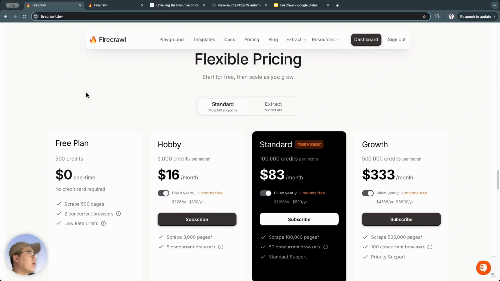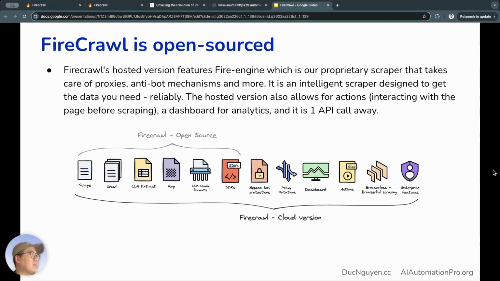On the other hand, FireCrawl has a version that's open source, which means you can install it to use for free, and you don't necessarily have to use the cloud version and pay for it. However, the open source version does have some limitations. Here, I have an image from FireCrawl itself to explain the difference between the open source version and the cloud version. So we can see here that the open source version will have the scrape feature, crawl feature, LLM extract feature, map feature, LLM ready formats, and the SDK package is included in the open source part.